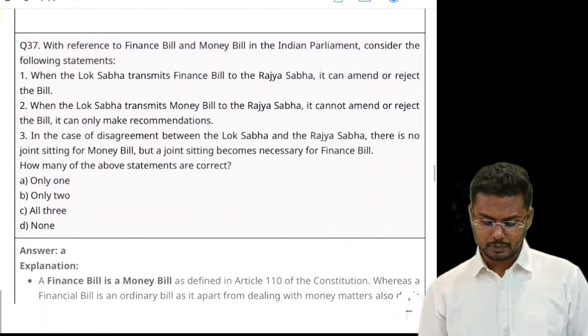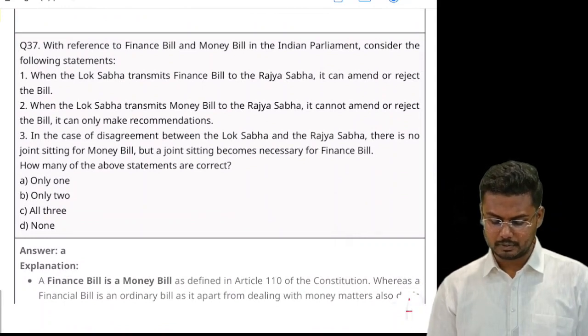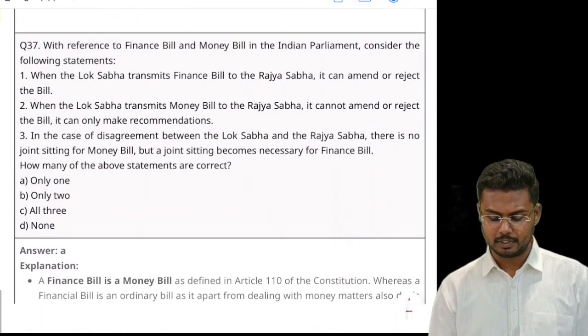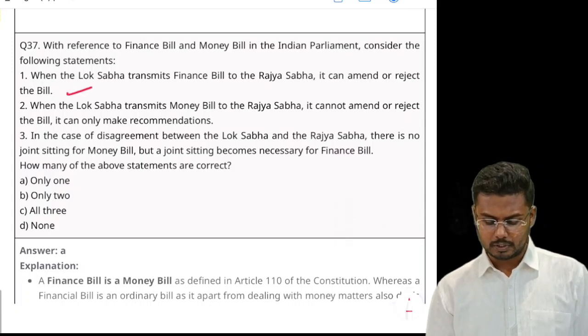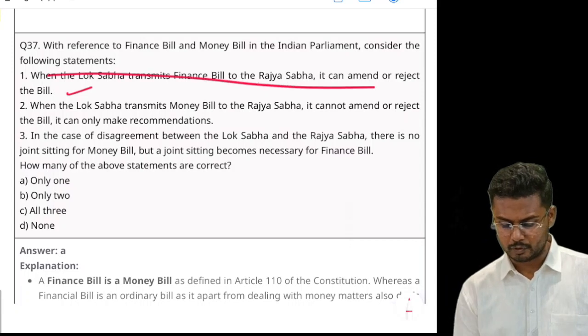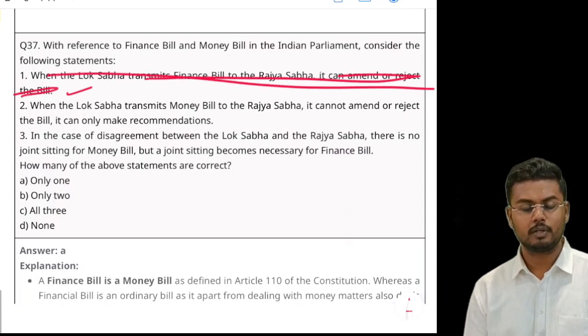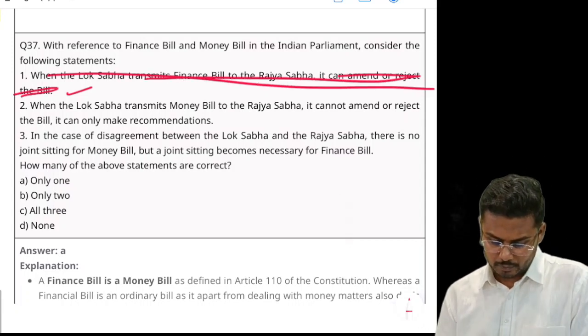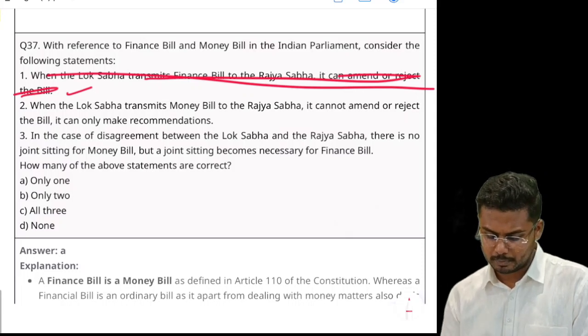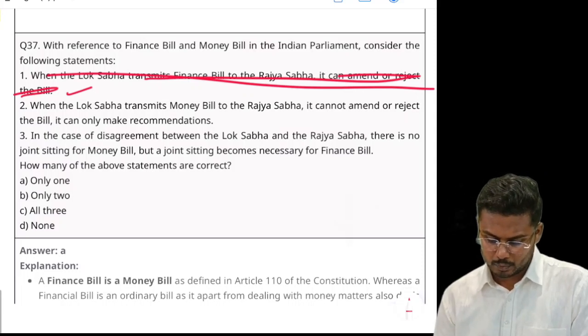Next, with reference to finance bill and money bill in the Indian Parliament, consider the following statements. When Lok Sabha transmits finance bill to the Rajya Sabha, it can amend or reject the bill. The first statement is obviously wrong. Rajya Sabha cannot amend the money bill. Next, when the Lok Sabha transmits money bill to the Rajya Sabha, it cannot amend or reject the bill. It can only make recommendations.